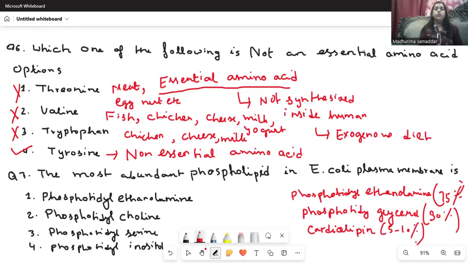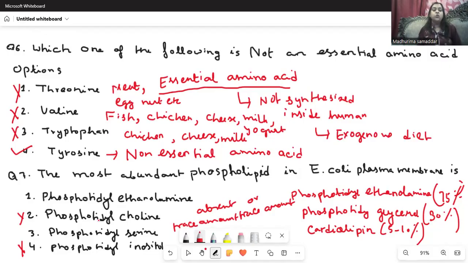Okay, now let us go into the options. Phosphatidyl choline and phosphatidyl inositol, these two, 2 and 4, are either absent or present in trace amounts, meaning very little in the E. coli plasma membrane. So these options are wrong. In case of the third option, phosphatidyl serine, same thing, it is also present but in trace amounts.